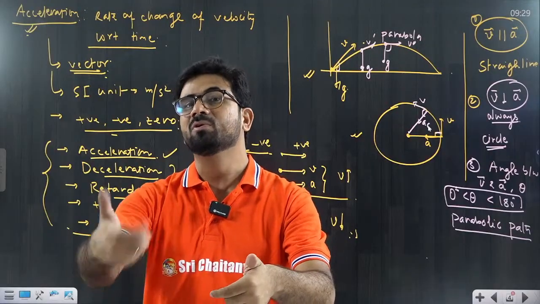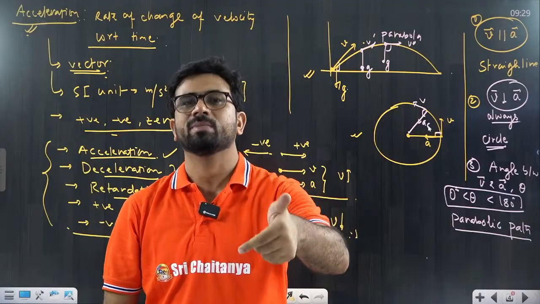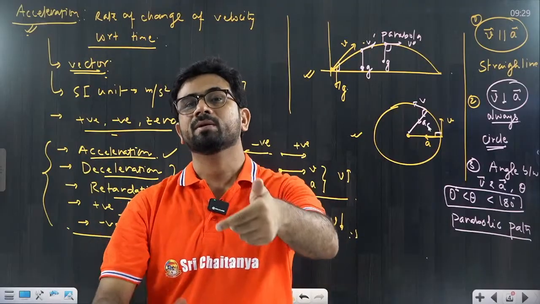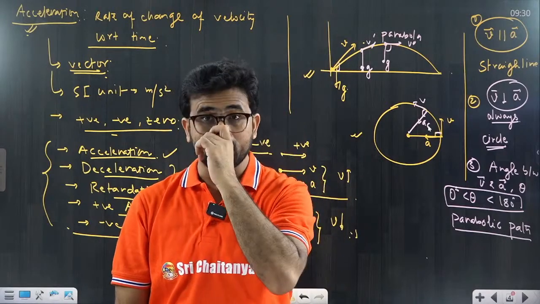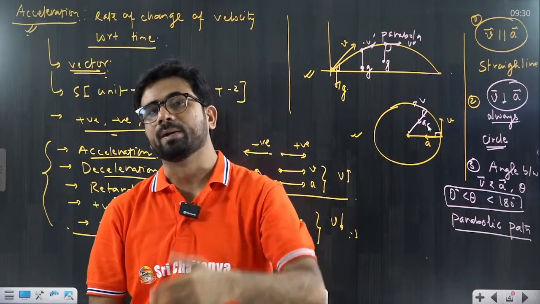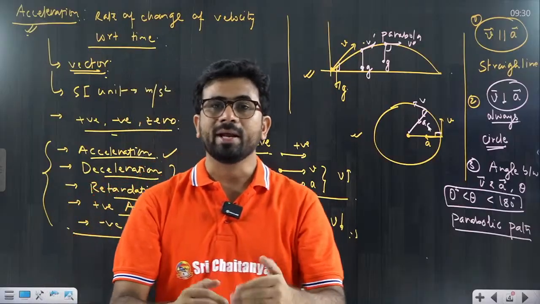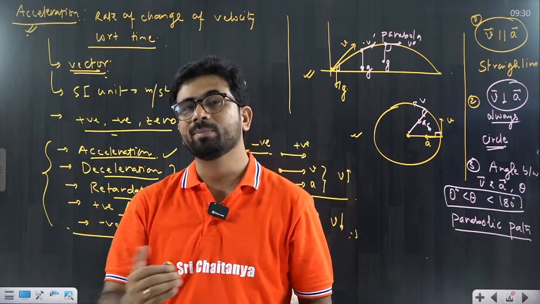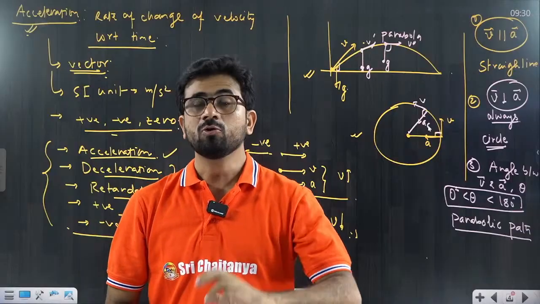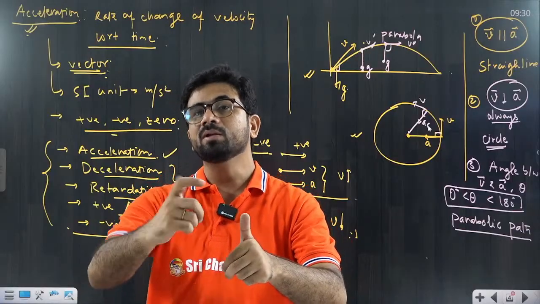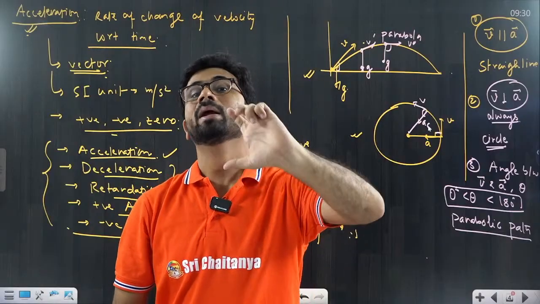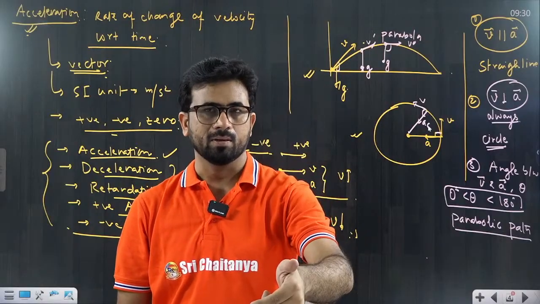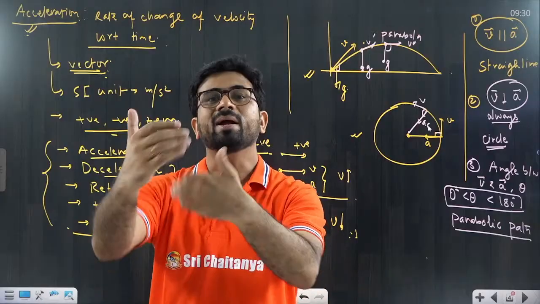Suppose the initial speed was 0, so after 1 second it would be 10 meter per second. After 2 seconds it would be 20 meter per second. So every second it is increasing by 10 meter per second. Now, if in the next second my acceleration decreases and becomes 8 meter per second square, then in the first second my speed increased by 10 meter per second, and in the next second it will increase by 8 meter per second, not 10. So that would be 18. Still my speed is increasing.